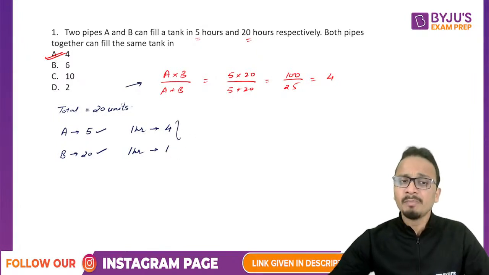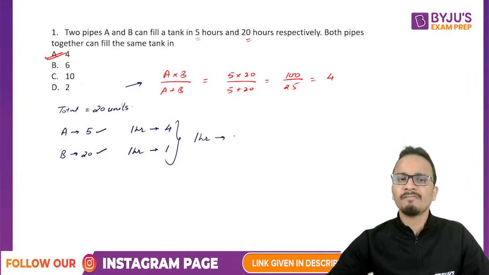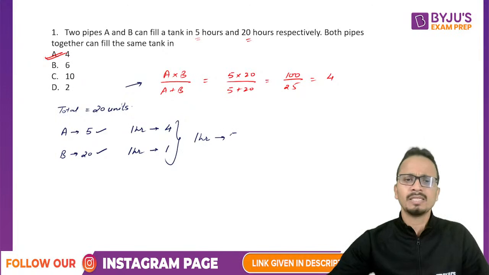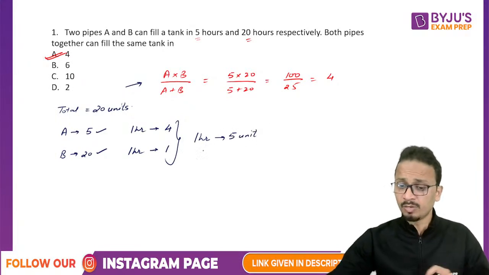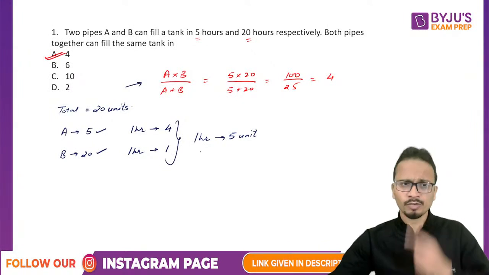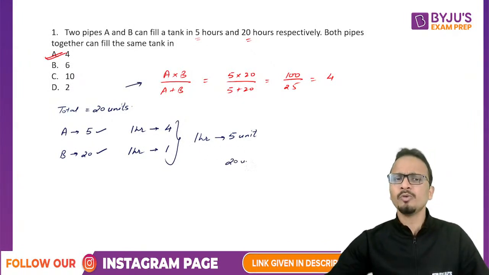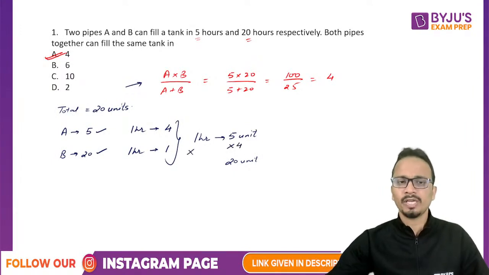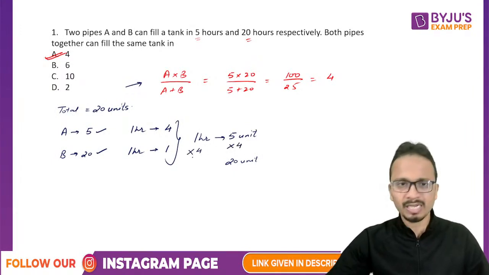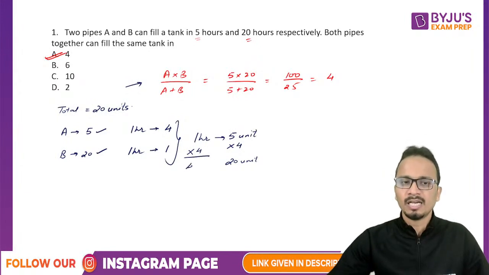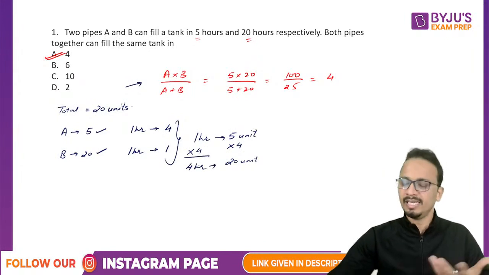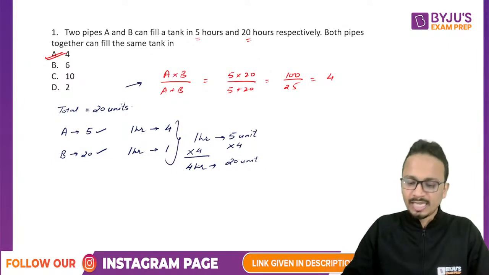Now, if A and B are working together, in 1 hour together they can finish 4 plus 1, that is 5 units of work. So working together, if in 1 hour they can finish 5 units of work, to finish 20 units of work you will have to multiply this by 4. So on the left hand side, 4 will also be multiplied and the answer will be 4 hours. Yes, so that is what we got as the answer.